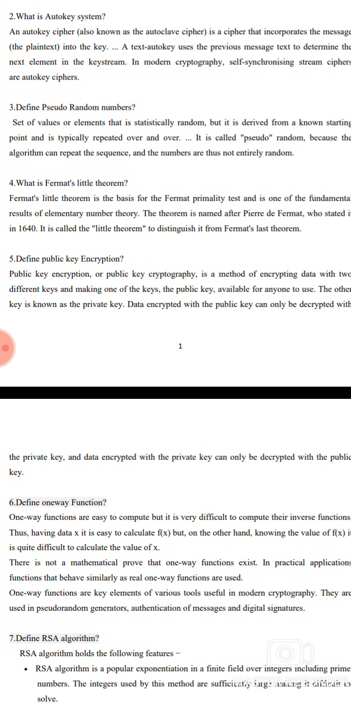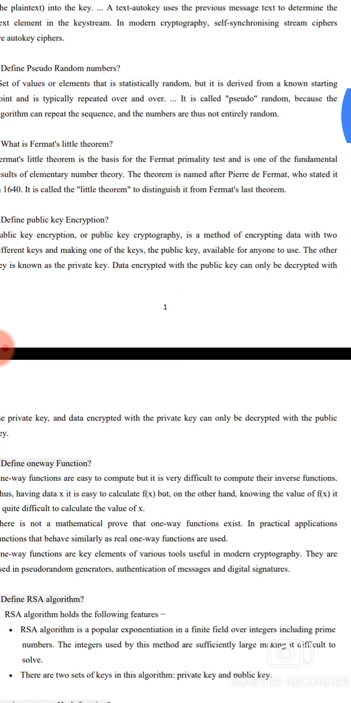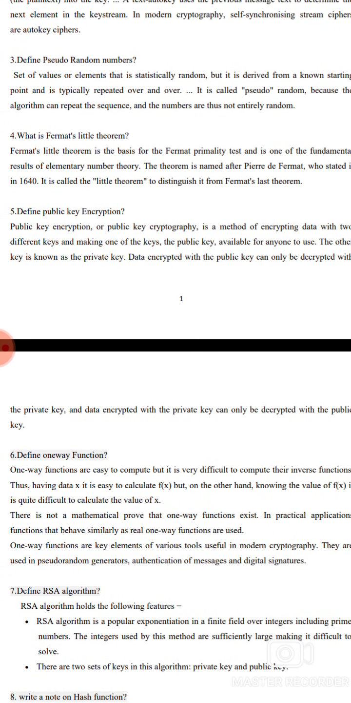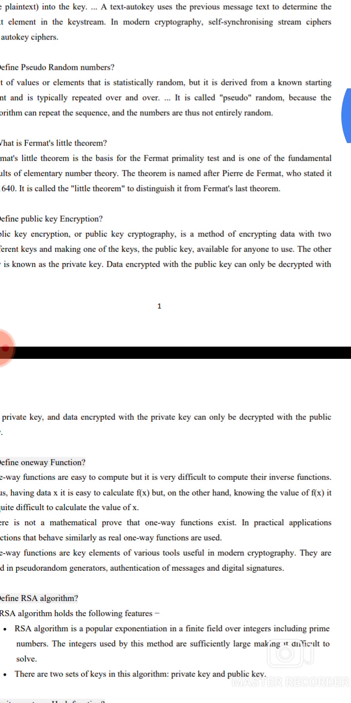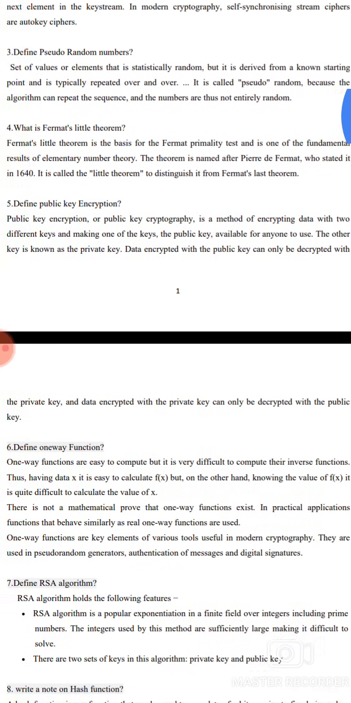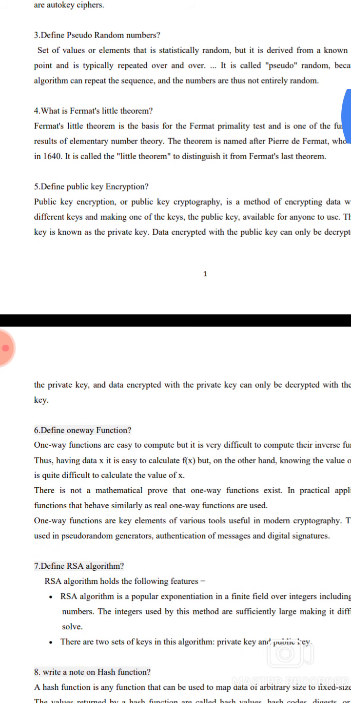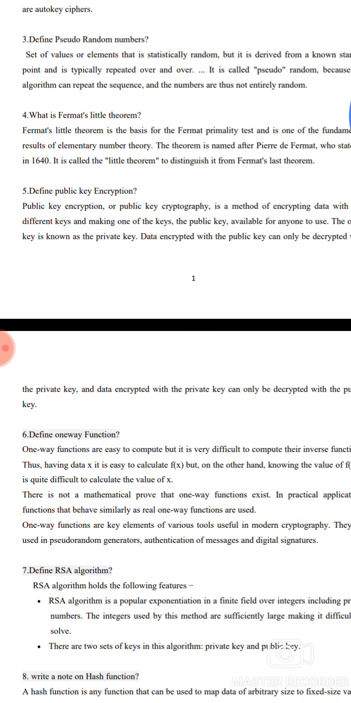4. What is Fermat's little theorem? Fermat's little theorem is the basis of the Fermat primality test, and it is one of the fundamental results of elementary number theory. This theorem is named after Fermat, who stated it in 1640. It is also called Fermat's little theorem.